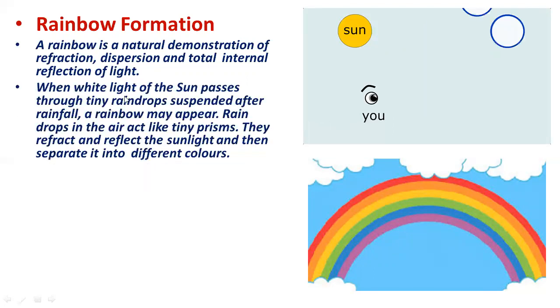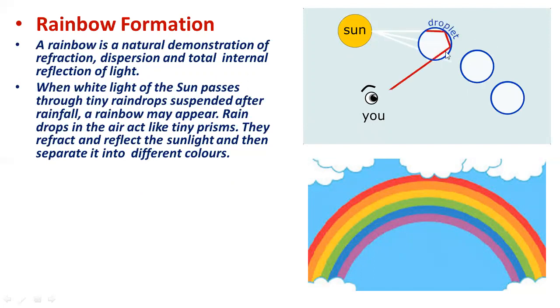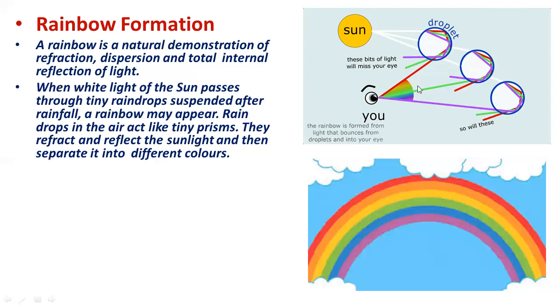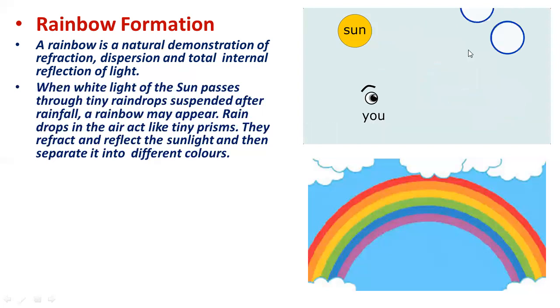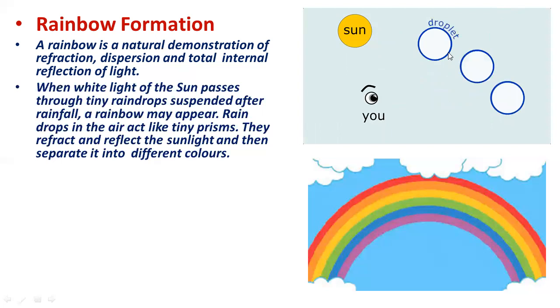So you can see that when the white light of the sun falls on the water droplets, raindrops, these water droplets actually act as a prism. So what will happen? The white light will disperse into 7 different colors, its component colors. That's why our eye observes the 7 colors or the rainbow in the sky.